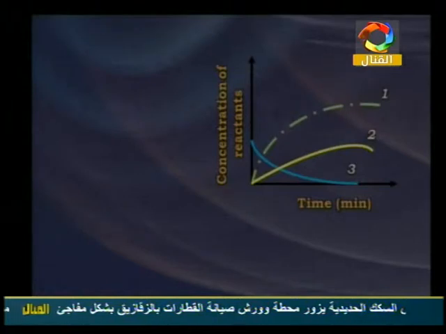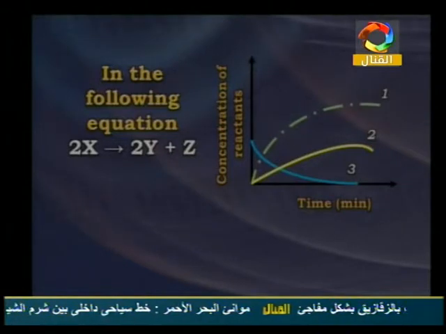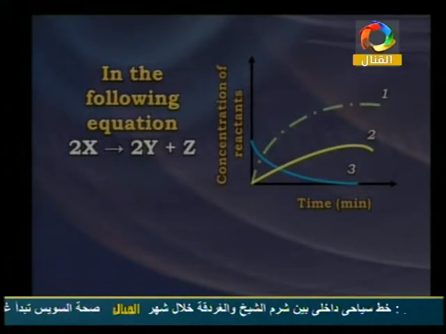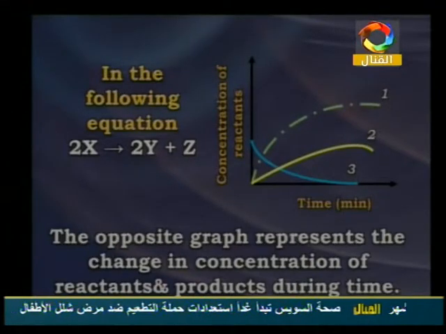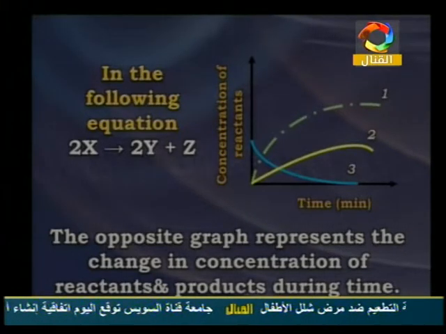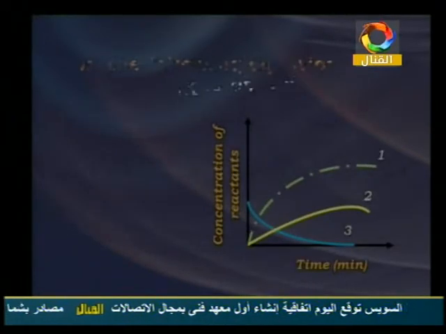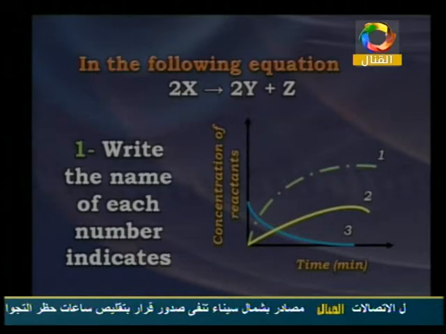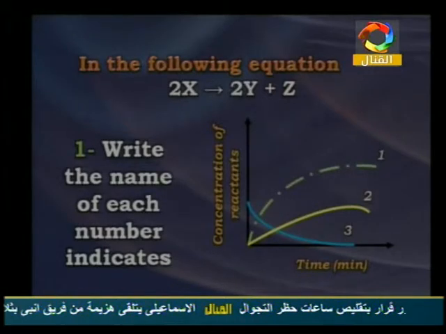So what are the questions here? In the following equation, we have 2x gives 2y plus z. It's a chemical reaction, and we have the concentration of the reaction on the y-axis and time per minute on the x-axis. The graph represents the change of concentration of the reactants and the product during time. The question is: in the following equation, 2x gives 2y plus z, write the name of what each number indicates. Number 1, number 2, number 3 indicate which part of this equation.